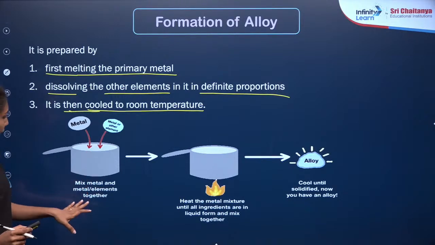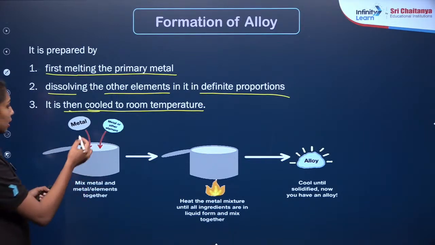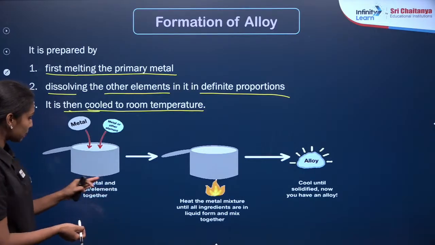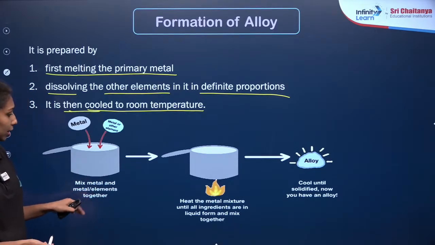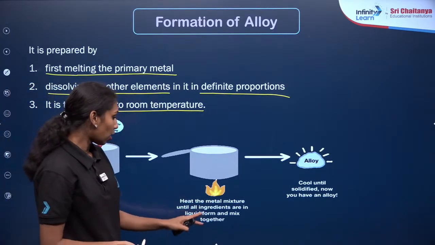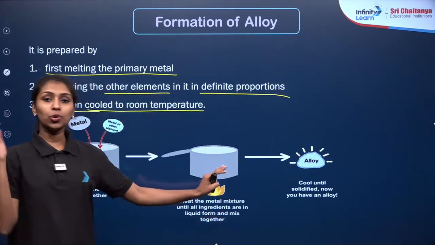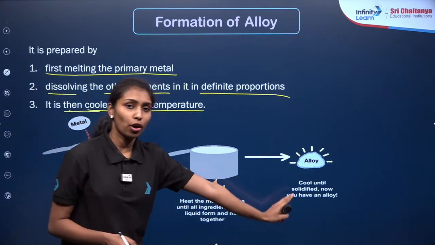So this is again the diagrammatic representation. Here is a primary metal. These are melted, mixing together the metal and metal elements. So heat the metal mixture until all the ingredients are in the liquid form and mixed together. Then finally cool to room temperature, and we will get the alloy over here.